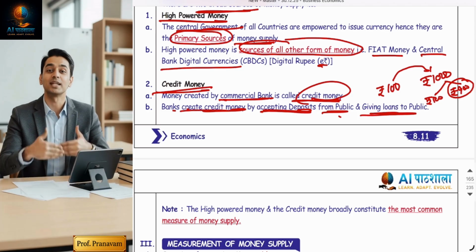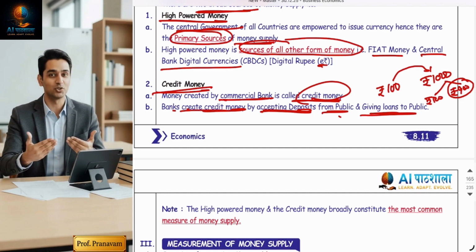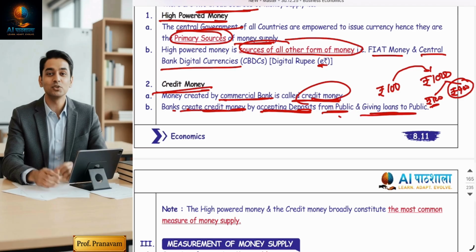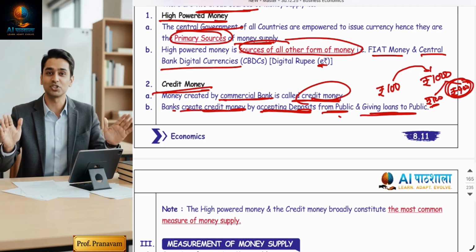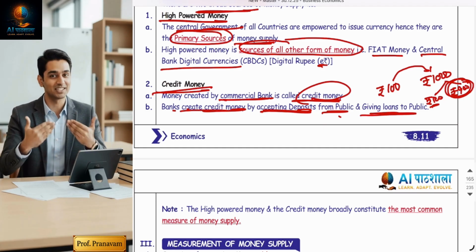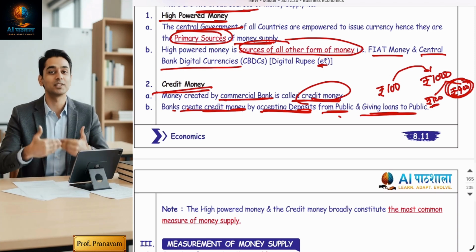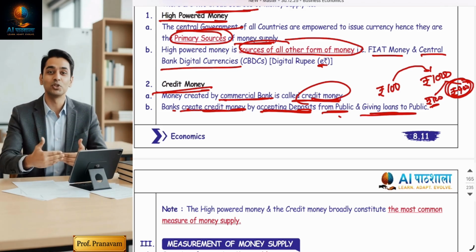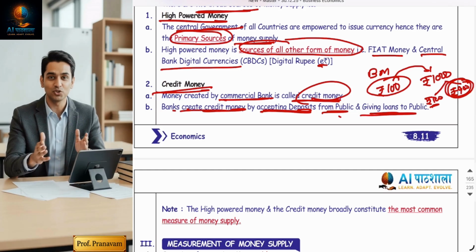Friends, a large part of the money supply comes from bank credit. See, in my example, RBI just printed 100 rupees, but it has been converted into 1000, meaning 900 is credit money. Quantity wise, calculation wise, credit money is far more than the high powered money. But high powered money is the base. If 100 rupees had not been printed by RBI, it would not have converted into 1000. That's why high powered money is called base money. Hope you got it.